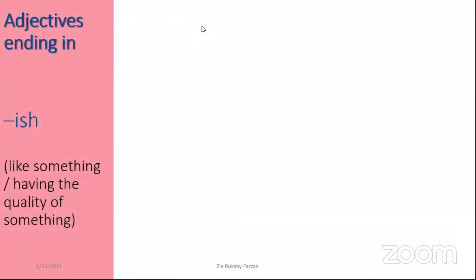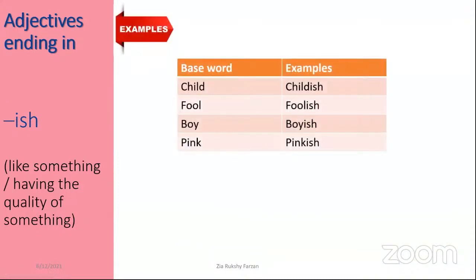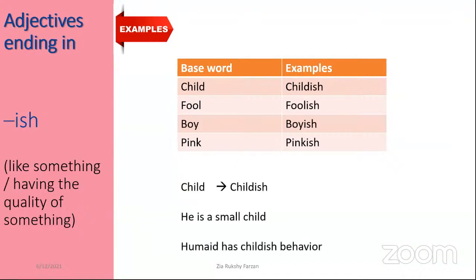Right. Next is the adjectives ending in ish. If words end with ish, right? It says like something. Pinkish. Right? Having the quality of something. We use ish words for things that are like something. Child, childish. Fool, foolish. Boy, boyish. Pink, pinkish. Here there is an example.